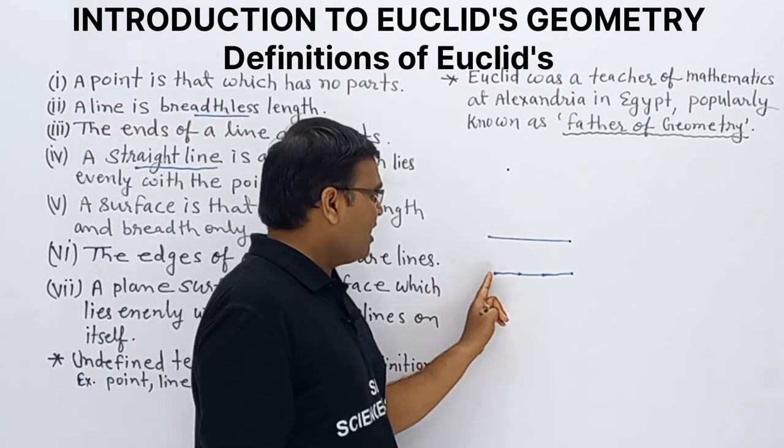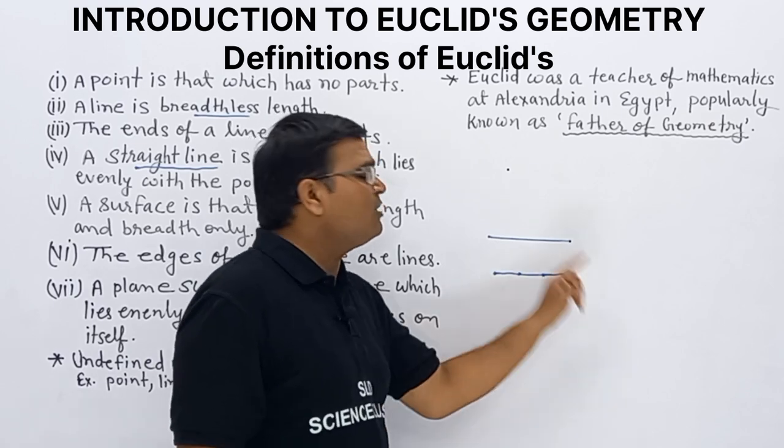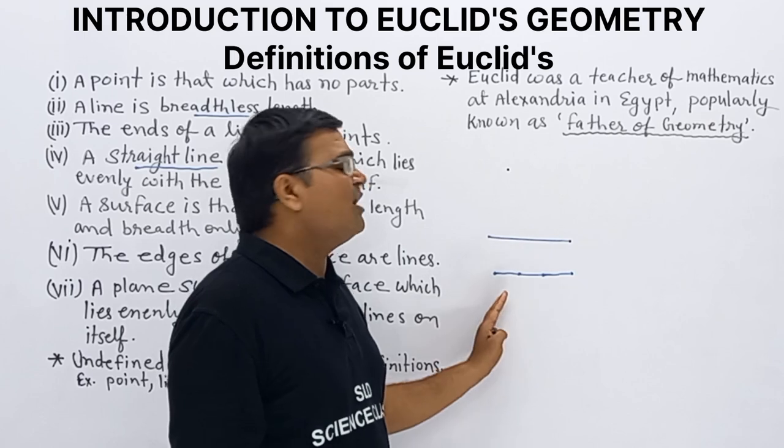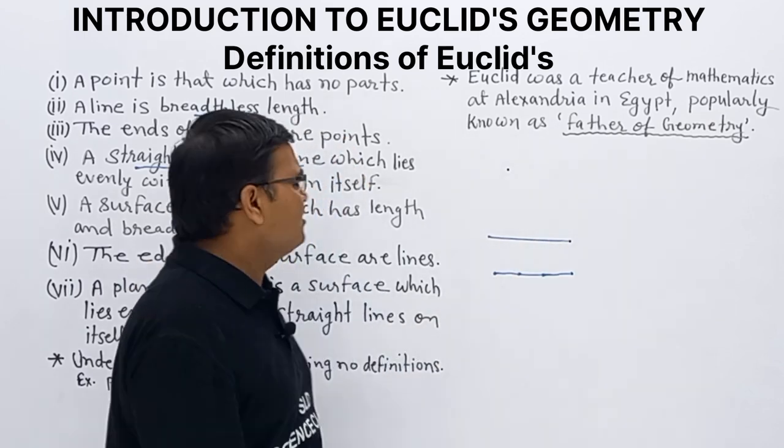We have points, say 1, 2, 3 and 4, and one line is passing through these points. Then we get what? A straight line. This is the meaning.